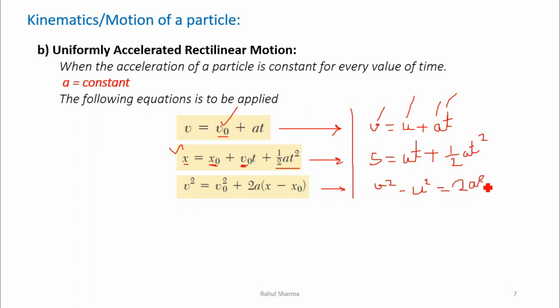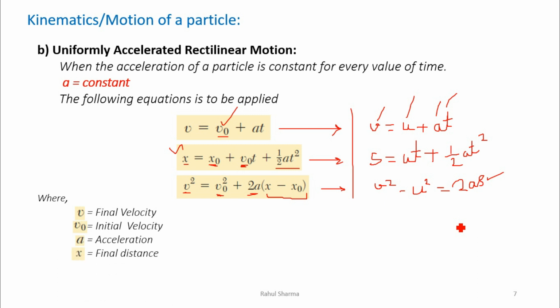You have studied this also in your previous classes. So, the same: final velocity square is equal to initial velocity v naught square plus 2as. For s we are writing the change in position, x final position minus initial position, representing the distance. So you can see v is the final velocity, v naught the initial velocity, a the acceleration, x the final distance, x naught the initial distance, t is the time, and x minus x naught is the distance, represented as s in the previous equations.